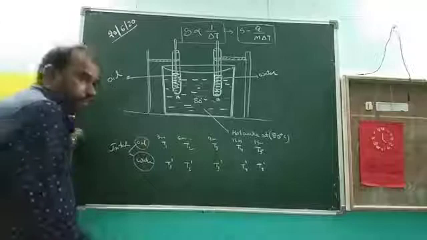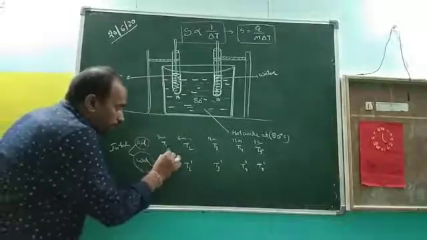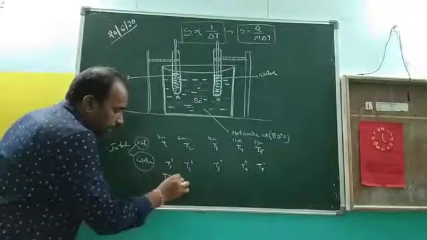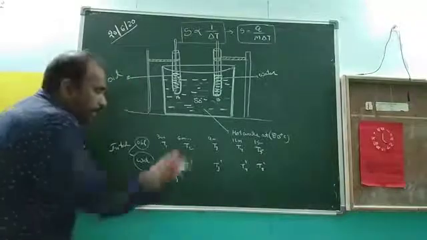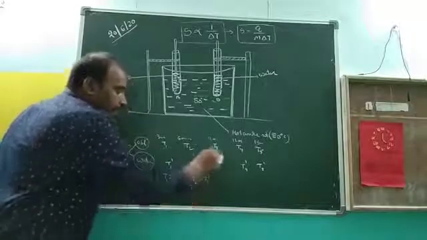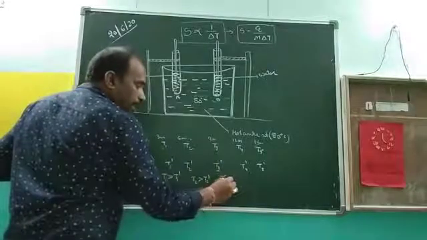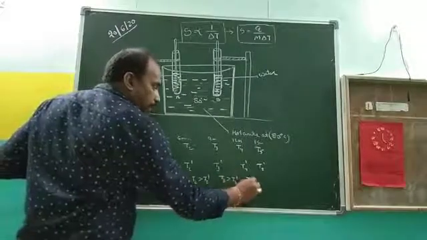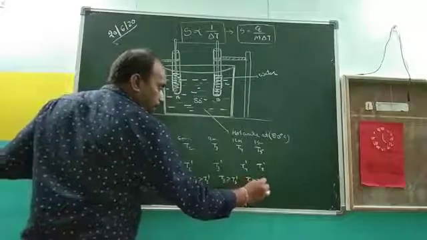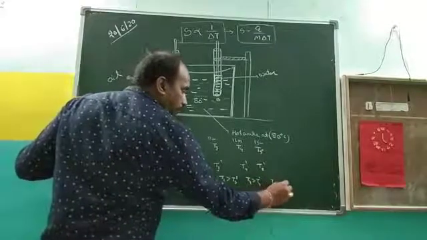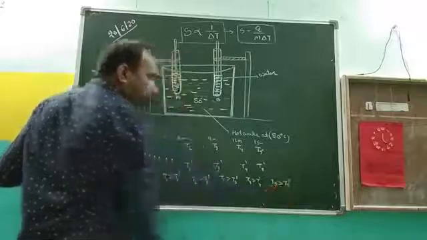After 3 minutes, T1 is greater than T1 dash. Again after 6 minutes, T2 is greater than T2 dash. After that, T3 is greater than T3 dash. After 12 minutes, T4 is greater than T4 dash. After 15 minutes, T5 is greater than T5 dash.